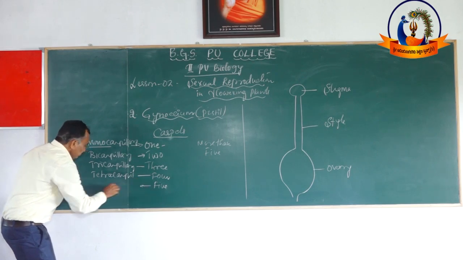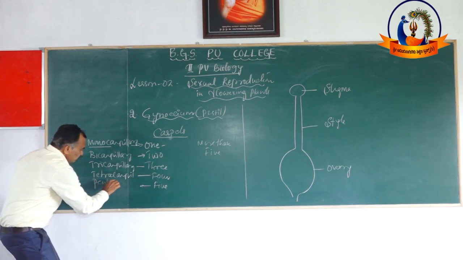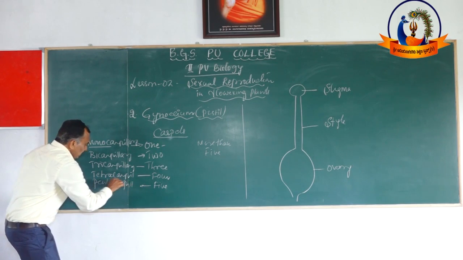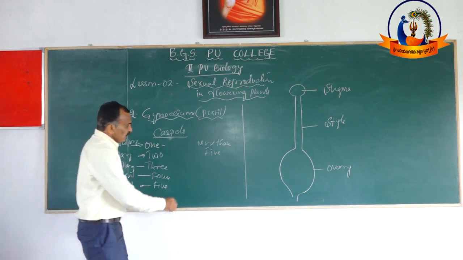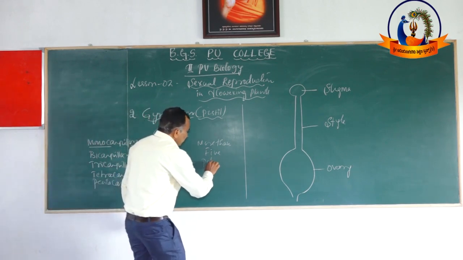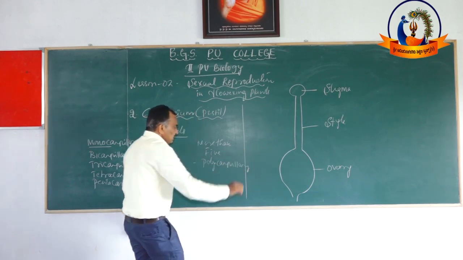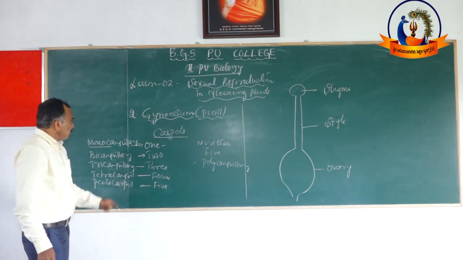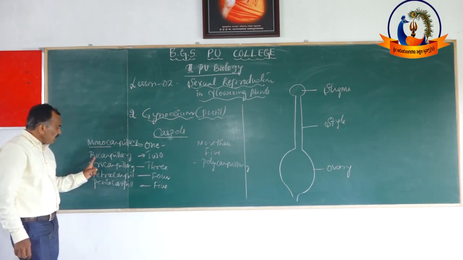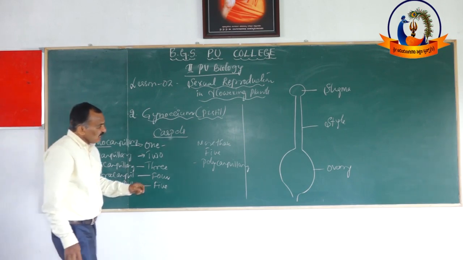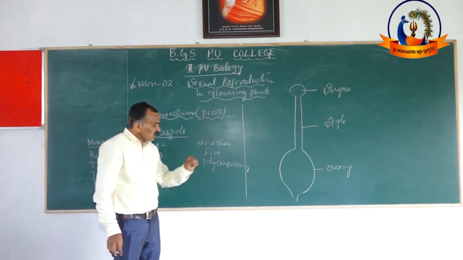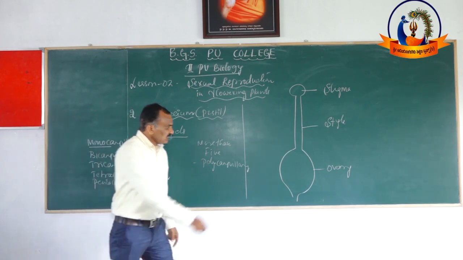If it is 5, pentacarpellary. If it is more than 5, then it is polycarpellary. The name indicates itself: mono means 1, bi means 2, tri means 3, tetra means 4, penta means 5, and poly means more than 5.